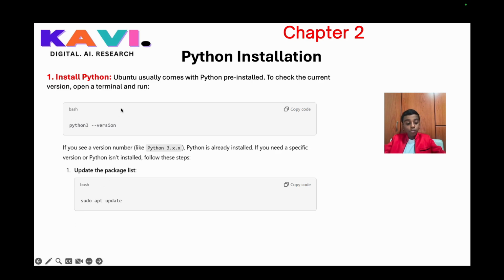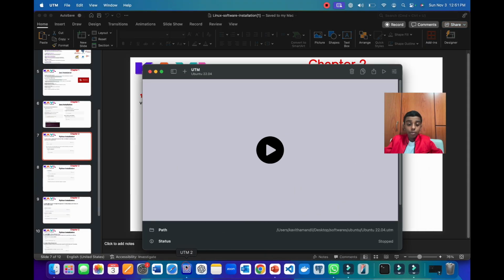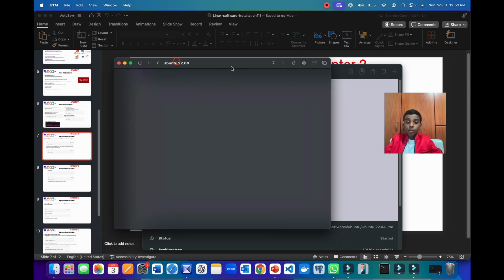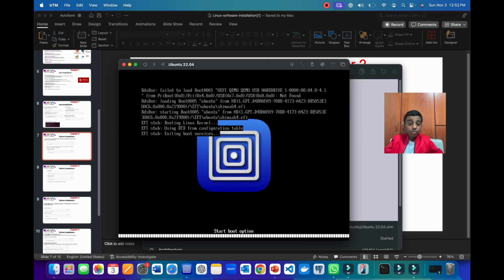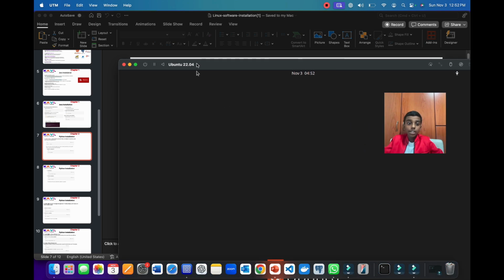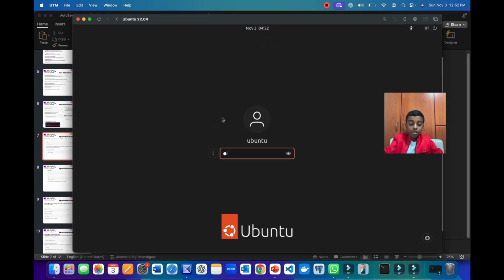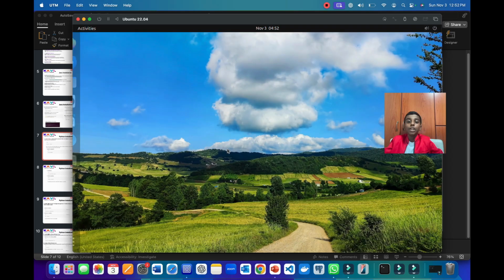So let's open up Ubuntu to run this command to see where is our version. Now I'm opening up Ubuntu and now it's in the boot screen. So just wait for some time. As you can see here it's saying booting Linux kernel. So now it will just take some time for it to come. As you can see here, now Ubuntu has been successfully loaded. Now here I'm writing Ubuntu as a password. So as you can see here the username is Ubuntu and the password is Ubuntu for the Ubuntu VM box.